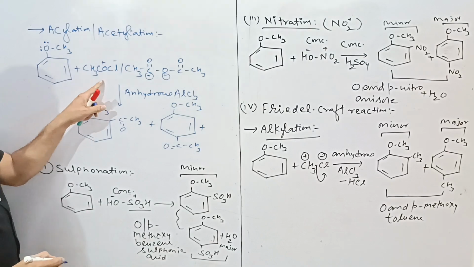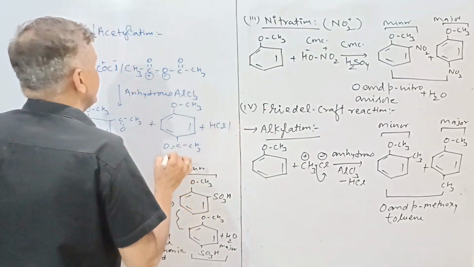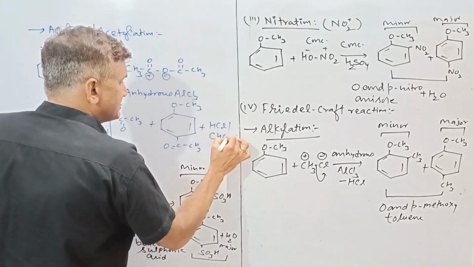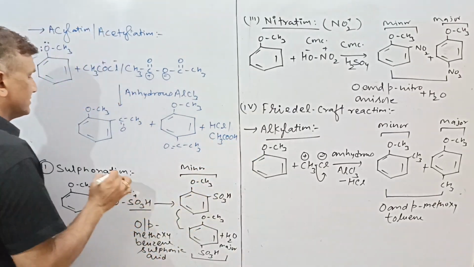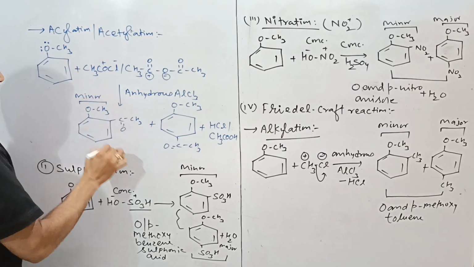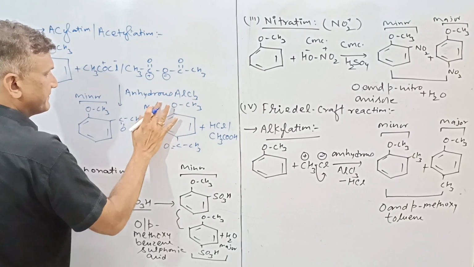अगर आप particular CH3COCl use करें, then it will remove HCl. And if you are using acetic anhydride, then it will remove CH3COOH as a byproduct. This will be the minor ortho. This will be the major product, para, major.